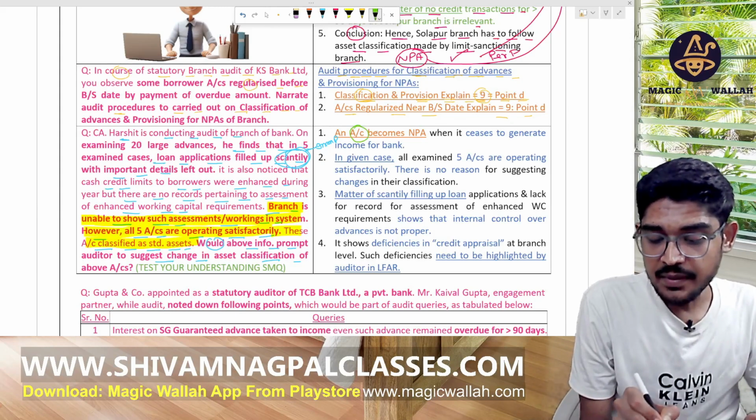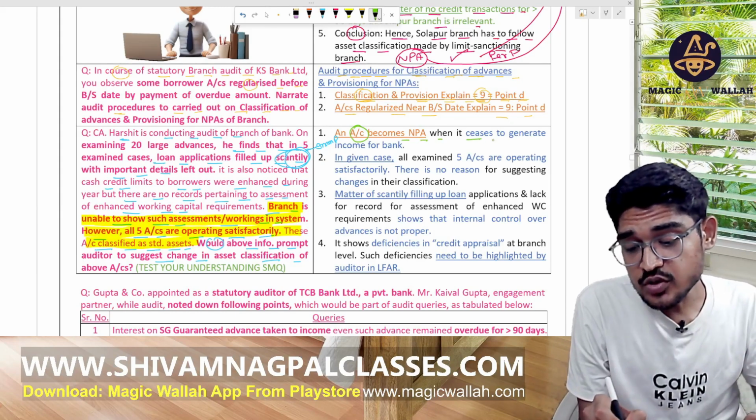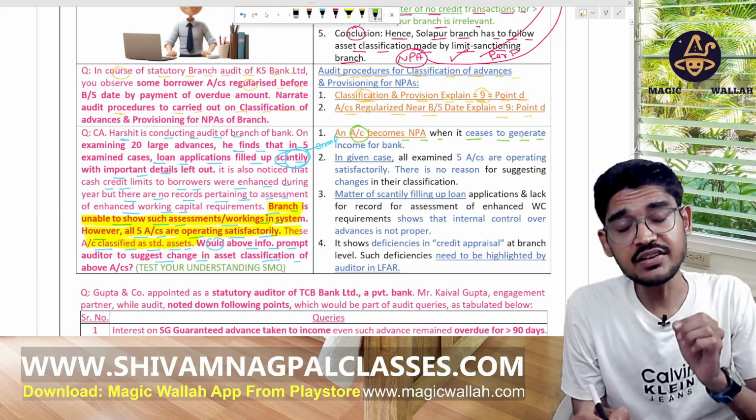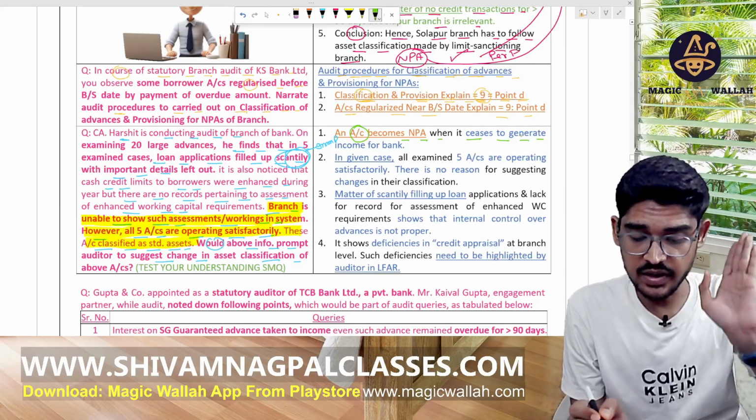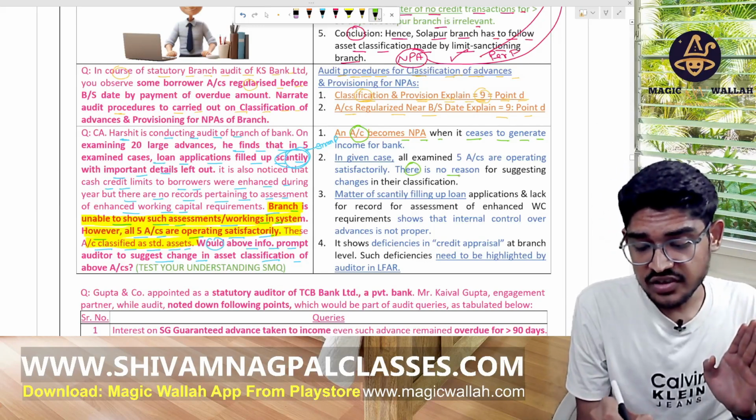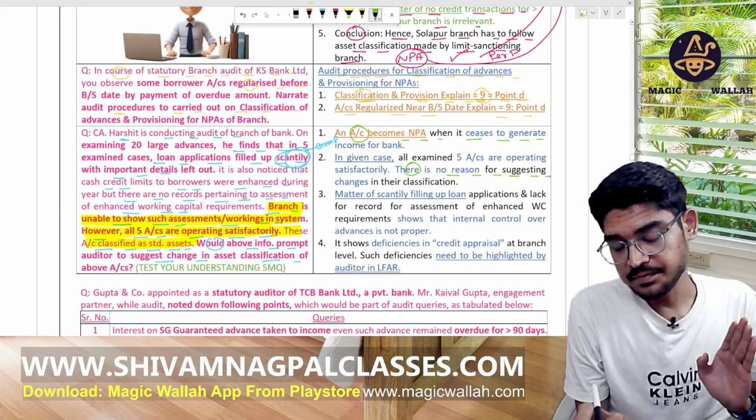So an account becomes NPA when it ceases to generate income for the bank. In the given case, all the 5 accounts are operating properly. There is no reason for getting them changed, right?